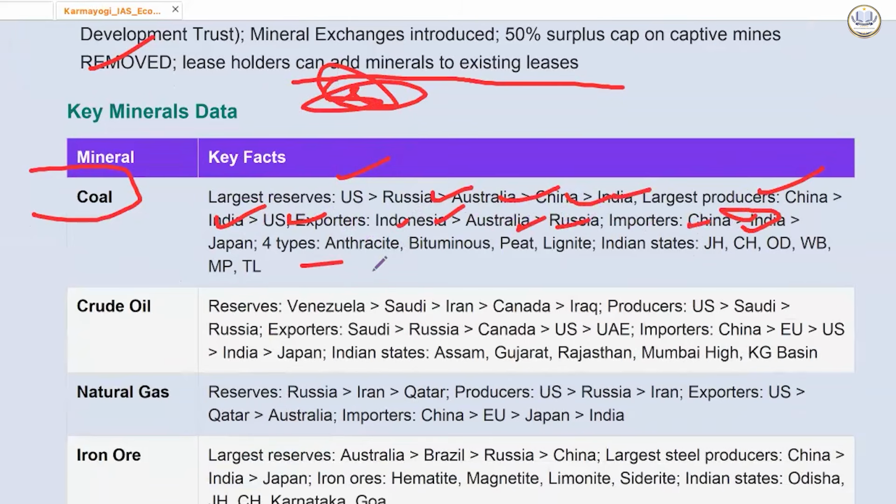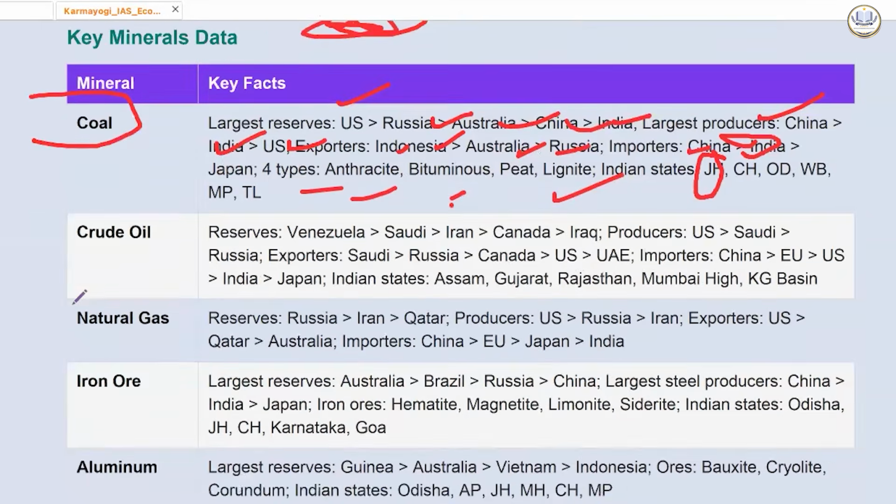There are 4 types: anthracite, bituminous, peat and lignite. In India, the largest reserve is in Jharkhand, then Chhattisgarh, then Odisha, then West Bengal, then Madhya Pradesh, then Telangana. Jharkhand has numerous coal reserves. Crude oil we have already seen.